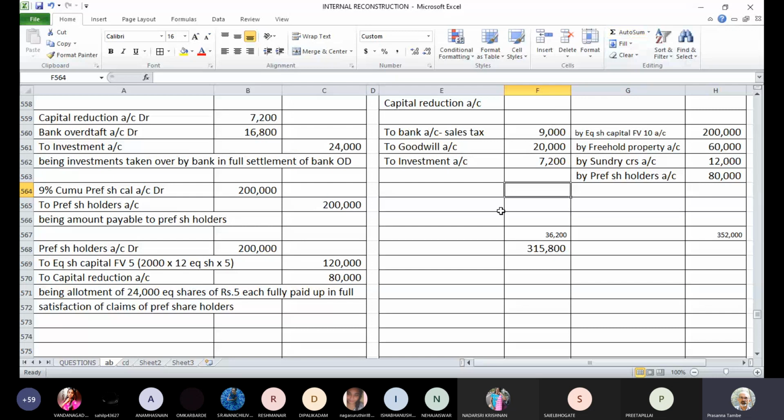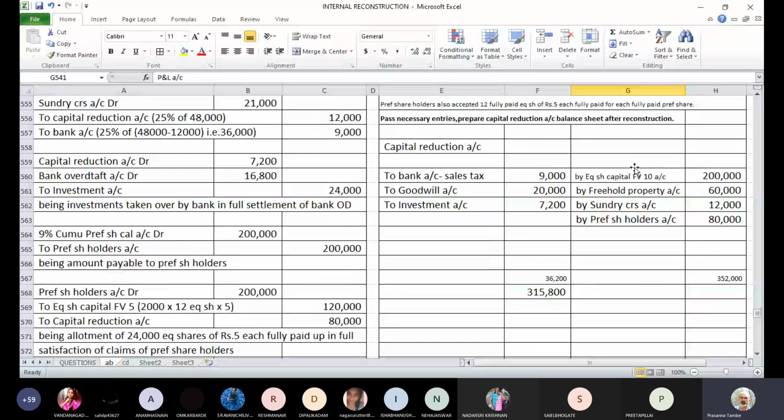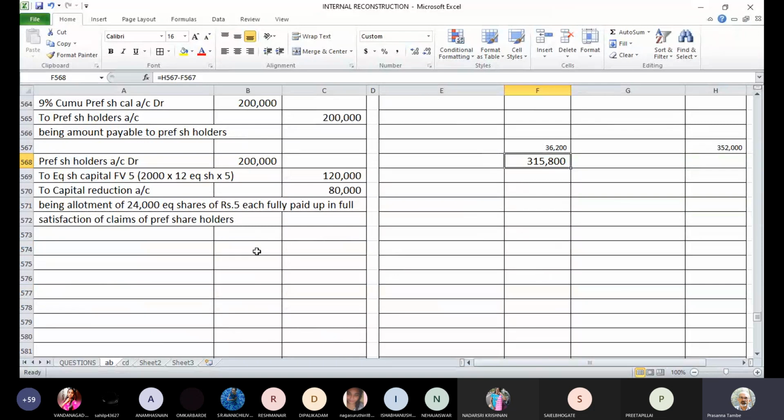Do we have any assets to write off? Do we have a P&L account? Yes, we have a P&L account, so we have to write it off. They have not given any instruction for writing off the P&L account. It says only goodwill is to be written off. But we are on the scheme of internal reconstruction, and we have a debit balance in the P&L account which does not represent any value. So before we transfer the amount to capital reserve, because we have sufficient balance in the capital reduction account, we have to write off the P&L account, and only then will we create the capital reserve for the remaining balance. Though it is not specifically given, we need to write it off.